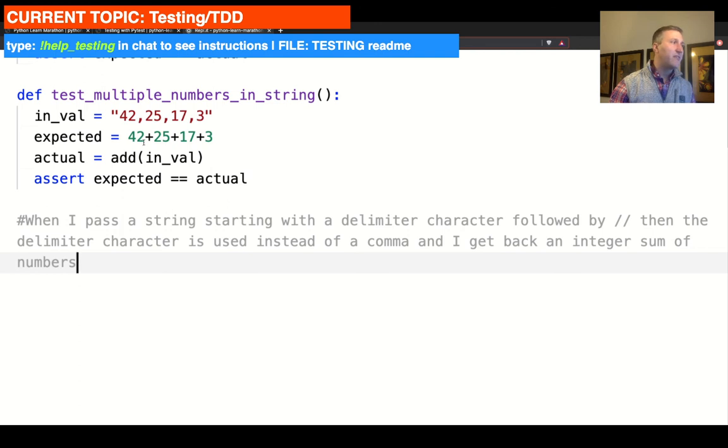So that means that if I go, say, colon / 42 colon 25 colon 17 colon 3, instead of defaulting to a comma, it is going to say, hey, the first delimiter that you indicated you wanted is colon, and so I'm going to grab that, and I'm going to take the strings and separate it by colon, and then run it as an add for that. So I'll let you set up the test, I'll let you set up all of that.